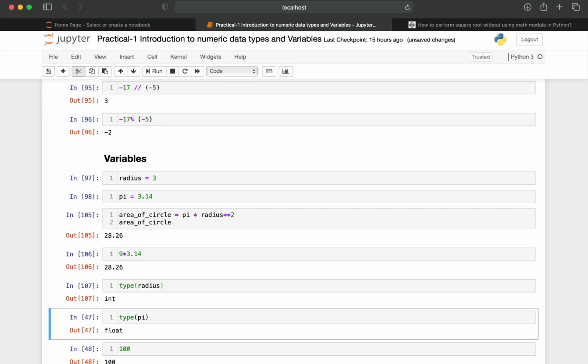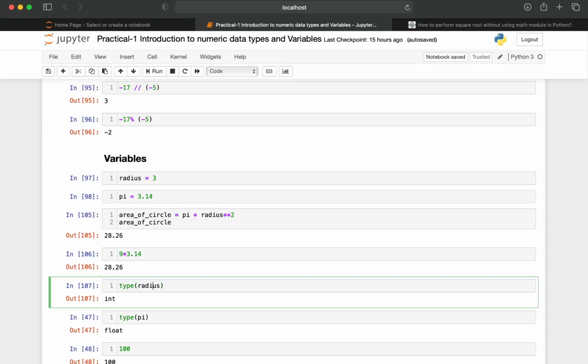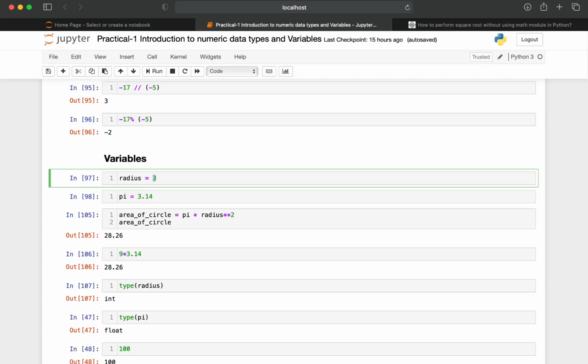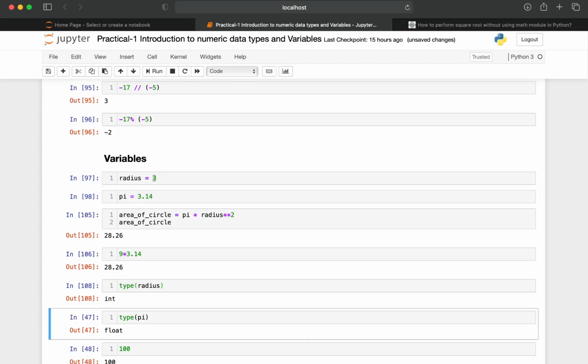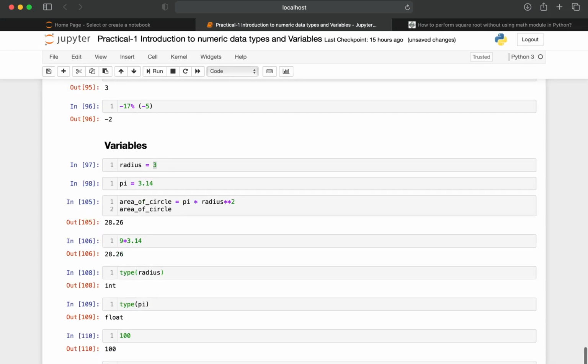So the type of radius tells what type of data is stored in this variable radius. As it is an integer, it gives us int. The type of pi is float because it has a decimal fractional part as well. Type of 100 is again int. Type of 1.2 is float.